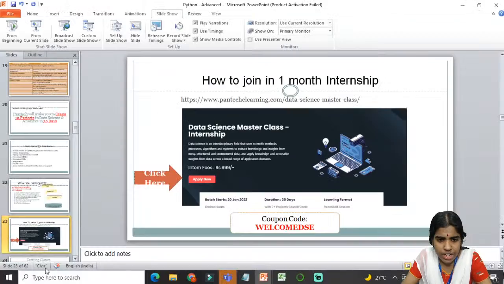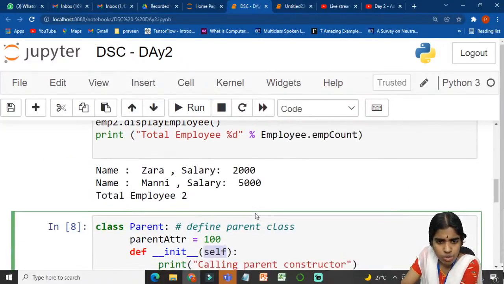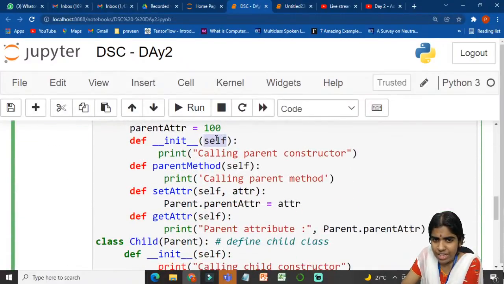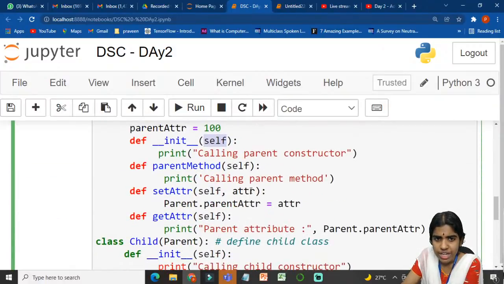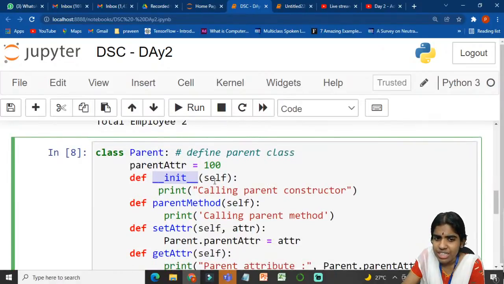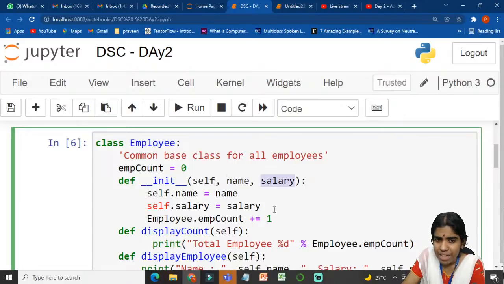Parent attribute in init constructor. What do you mean by this? Someone is asking me a doubt, right? Yes, you can write. See here, I am using a parent attribute in the init constructor. Init is used for initializing. First, I am initializing the constructor. Here you can see I am passing name and salary, so you can use the parent attributes here. Any more doubts?